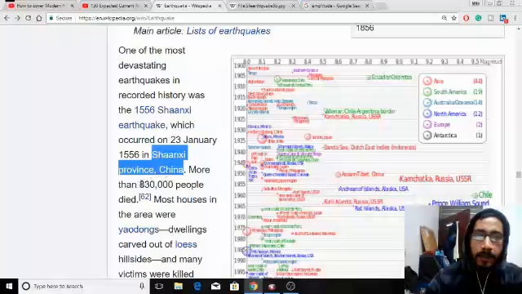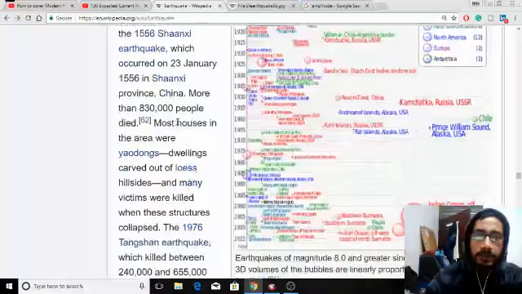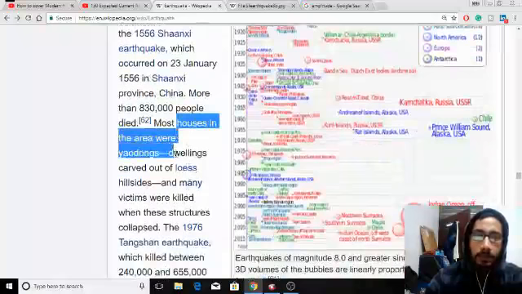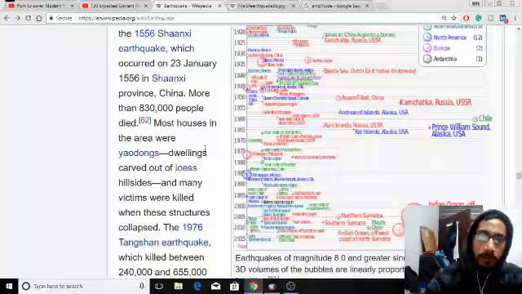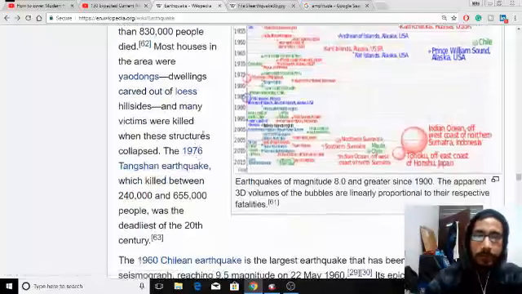More than 8 lakh 30,000 people died, right? Obviously houses got destroyed. In 1976, the Tangshan earthquake.